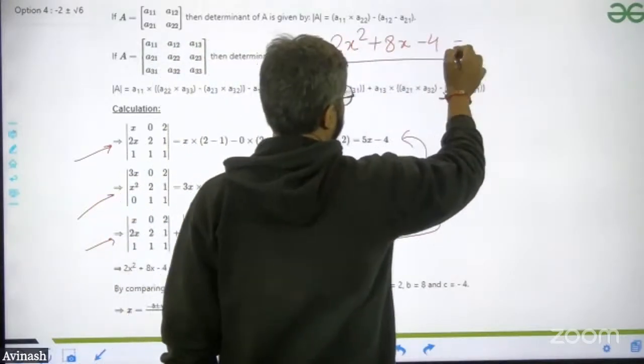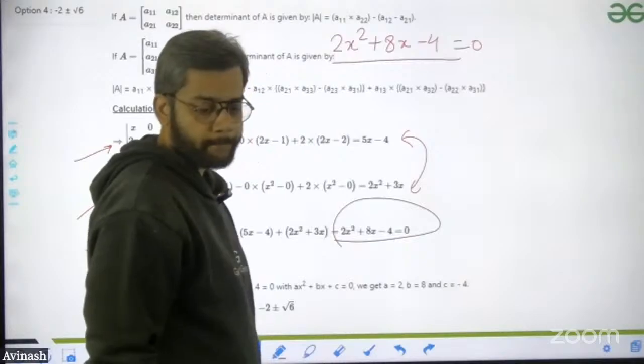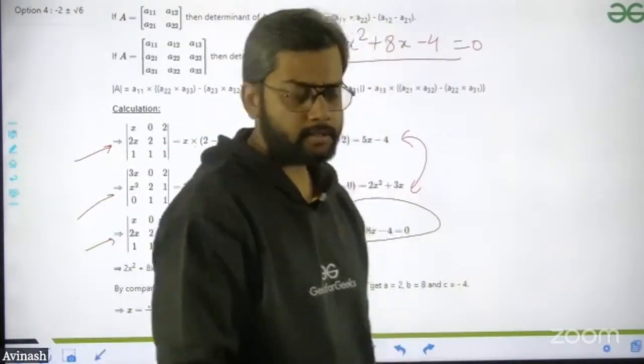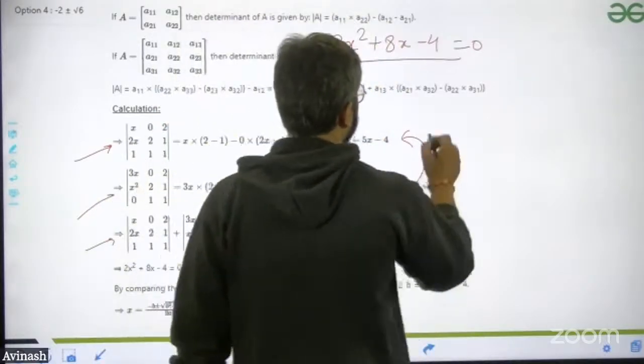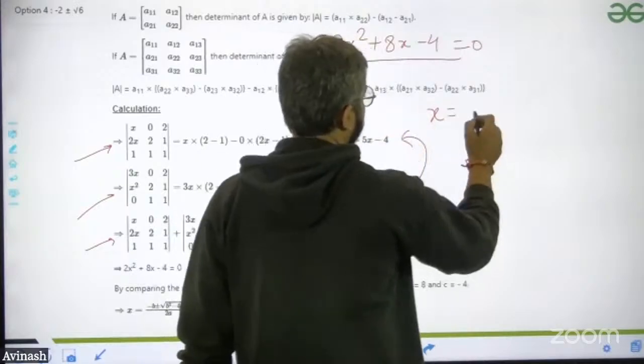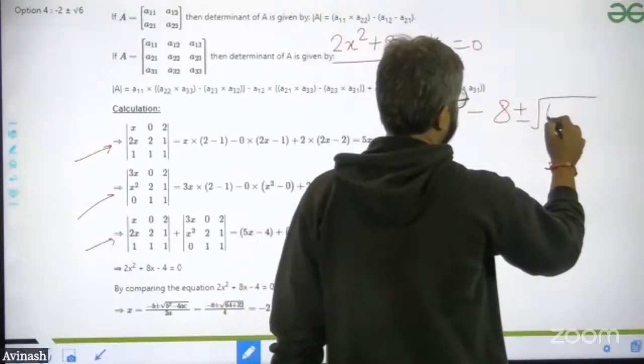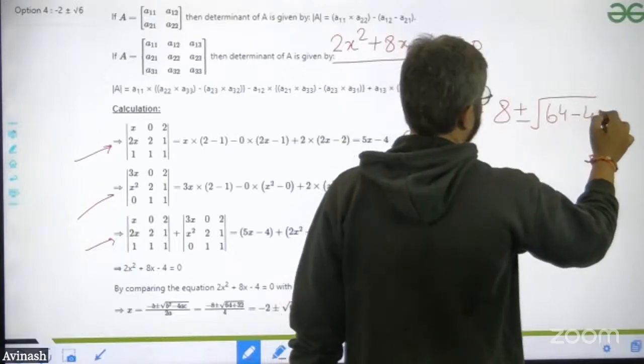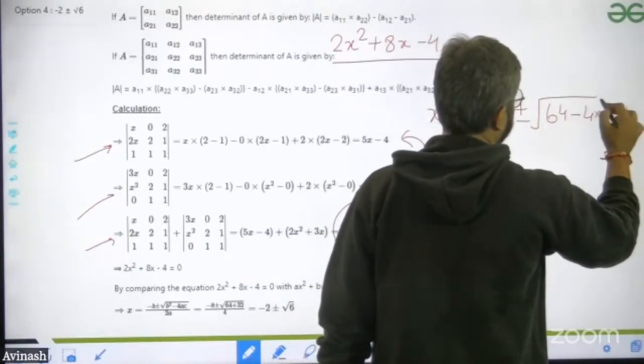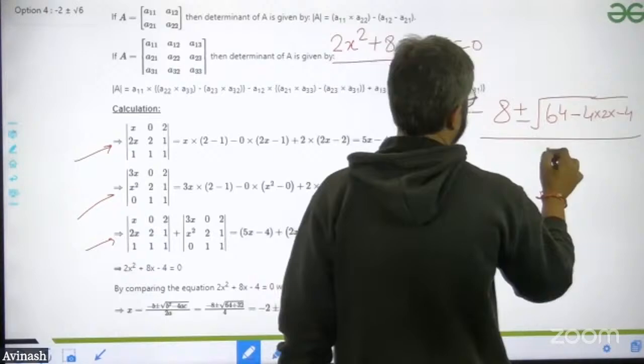I think from here, all of you have got it, right? This part is easy. Applying the quadratic formula: minus 8 plus minus square root of 8 square, 64, minus 4 into 2 into minus 4, divided by 2 into 2.